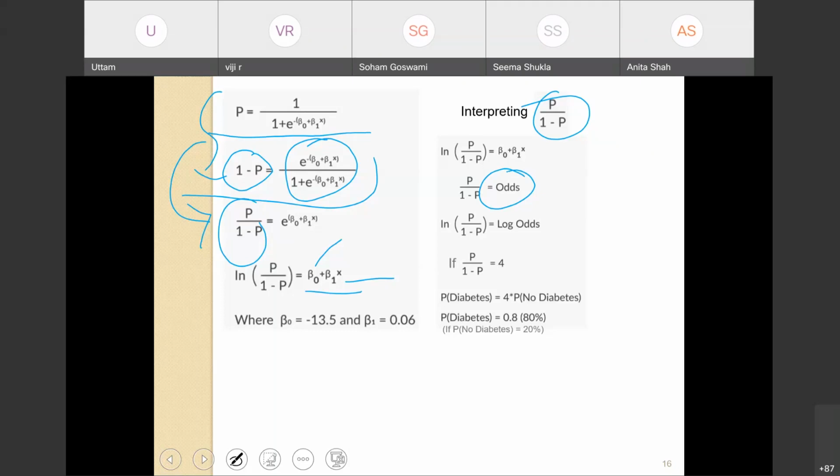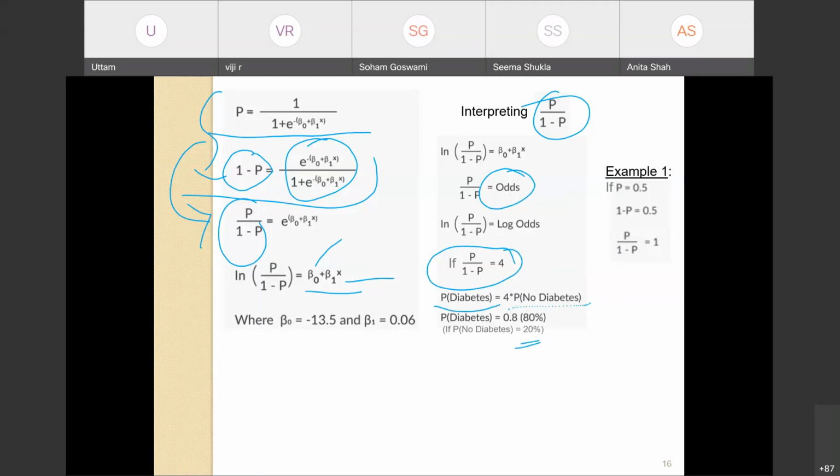Okay, so say p over 1 minus p is 4. What does it mean? It means that the probability of having diabetes is 4 times the probability of having no diabetes, or the probability of having diabetes is 0.8, 80%, if the probability of having no diabetes is 20%. Right? So we are essentially trying to understand what this p over 1 minus p is and express it by the term odds. If we take log of that, it becomes log of odds. Essentially, it tries to establish a relationship between the probability of having diabetes and the probability of having no diabetes.